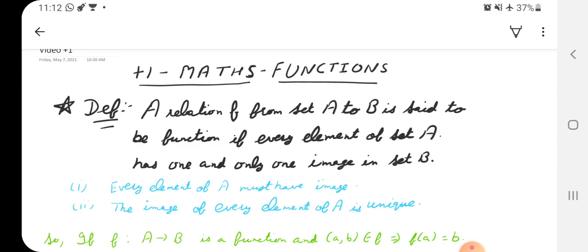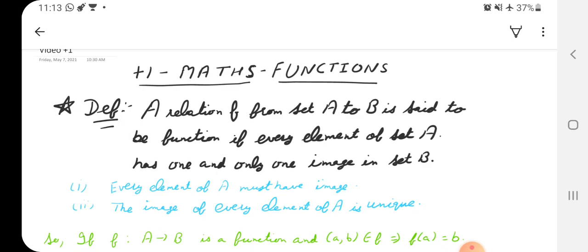Every element will possess only a single image, only one and only one image in set B, and the image will go in the second set, which is our set B, right? So this was the definition of function.